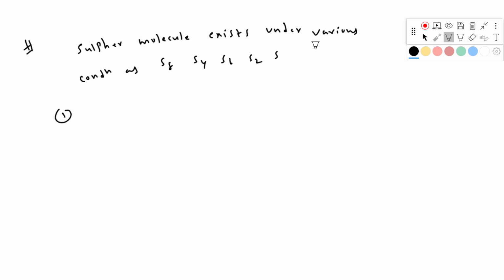You have to tell. Option one: mass of 1 mole of each of these is the same. Suppose 1 mole of S8, 1 mole of S4, 1 mole of S6, 1 mole of S2, 1 mole of S. Is the mass of 1 mole the same? No, because the number of atoms is different. S8 is 8 into 32, S4 is 4 into 32, S6 is 6 into 32, S2 is 2 into 32. Here S is 32. So mass is not the same.